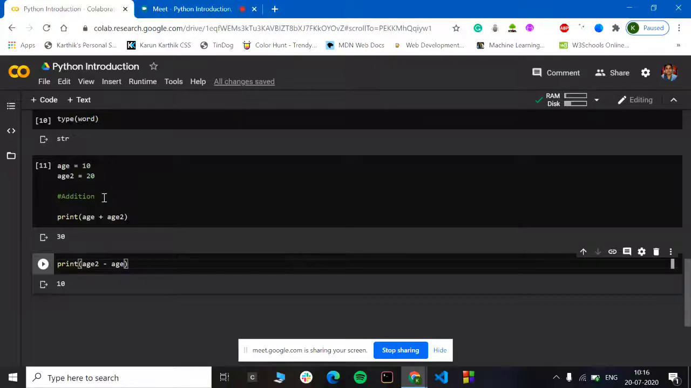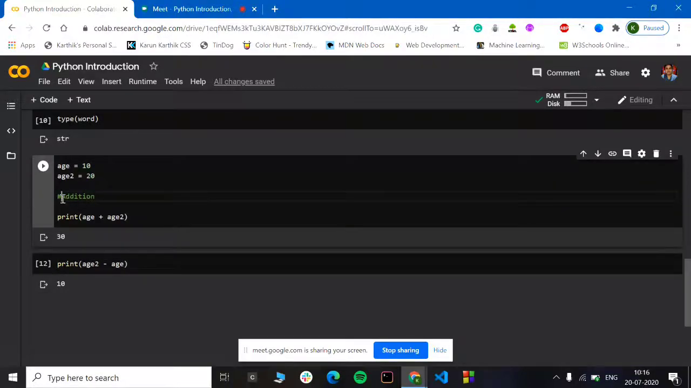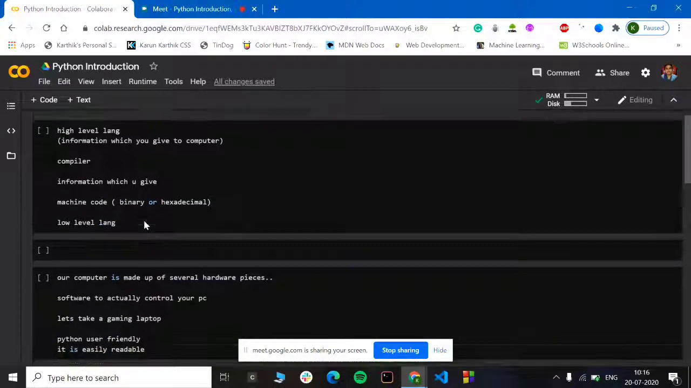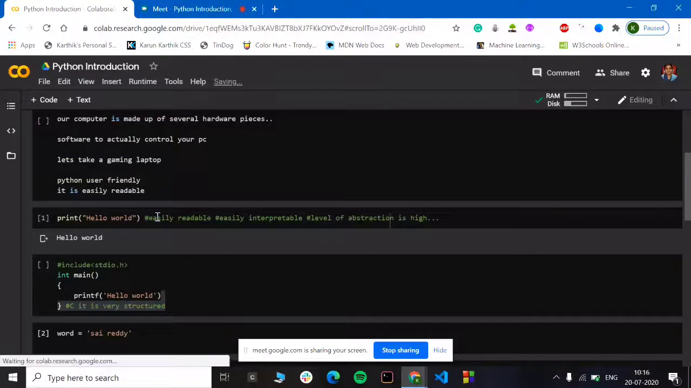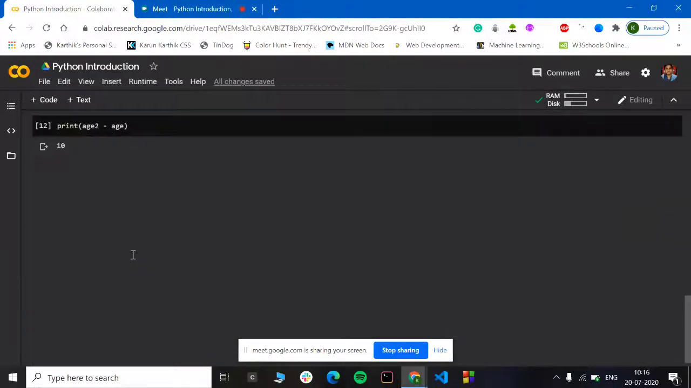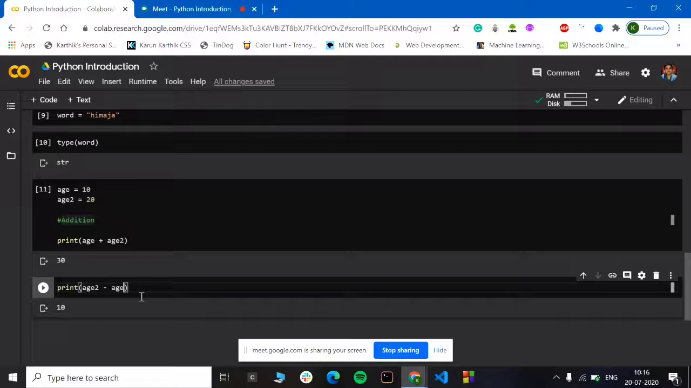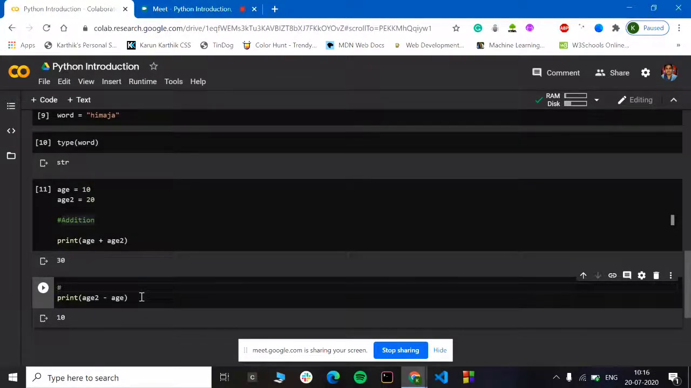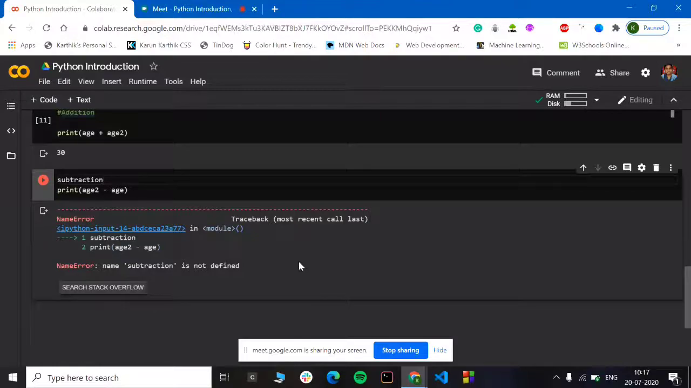If you notice, I have been using a hash here. What hash does is it will not be executed in the program. It will be taken as something the user wants the system to ignore. If I put subtraction, it will not be printing any subtraction. But if I remove the hash, it would be giving me an error like this: subtraction is not defined. So that is how it goes. Let's for now put this aside.